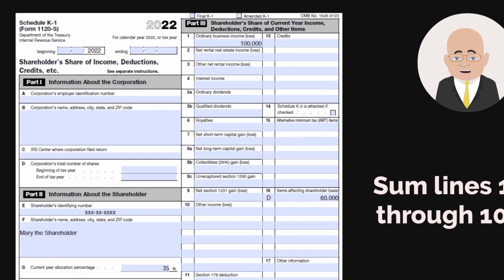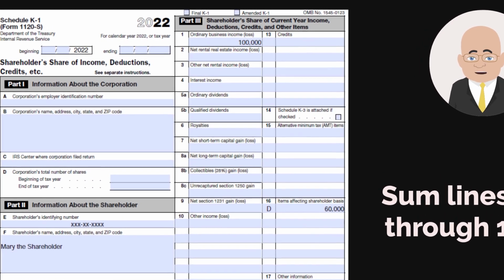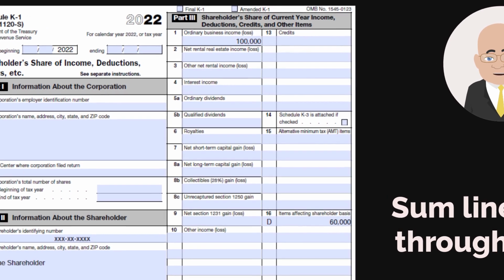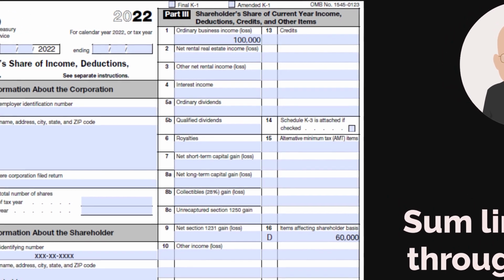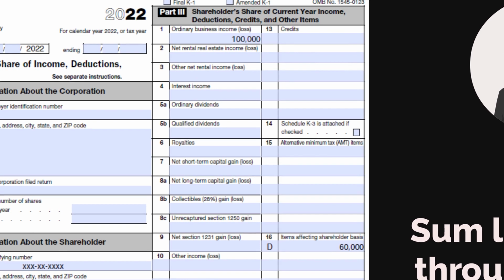Line 1 goes on the shareholder's personal tax return on page 2 of Schedule E on line 28A. If this shareholder has more than one K-1, the income or loss information will be listed on lines B, C, etc. If there are many K-1s, an attachment to the return will be necessary. Lines 2 through 10 are available for recording income or loss for types of activities of the S corporation which are not its business. For example, line 5A and B show dividends received by the S corporation from stock holdings it may own. If there are numbers on any of the lines 2 through 10, those numbers are also listed on the shareholder's personal tax return.